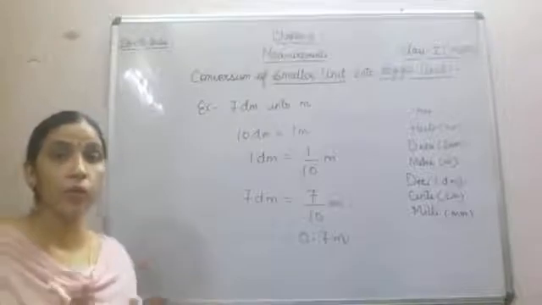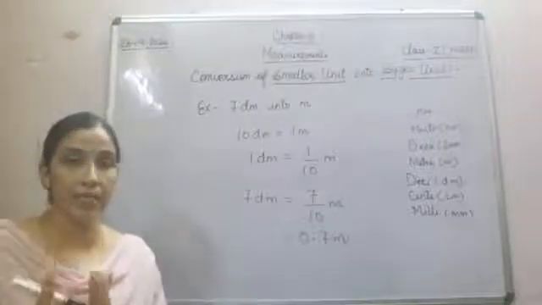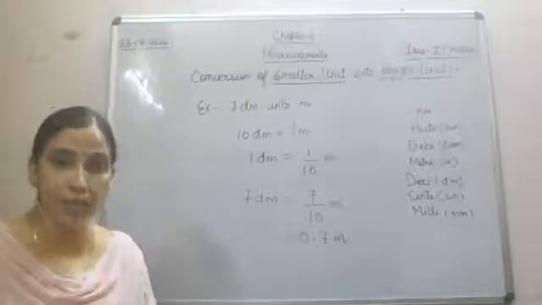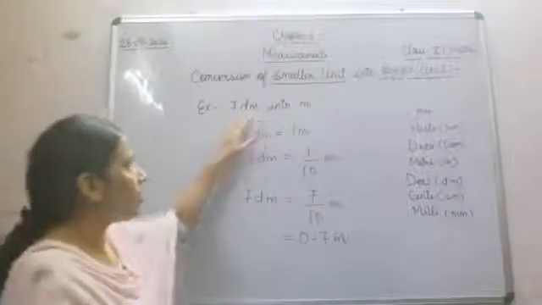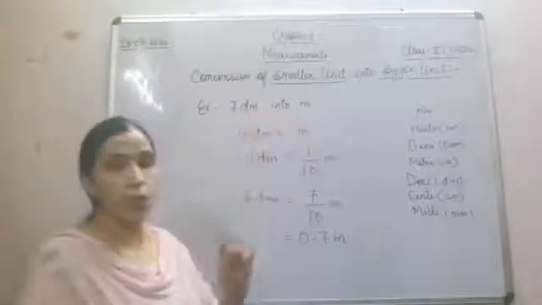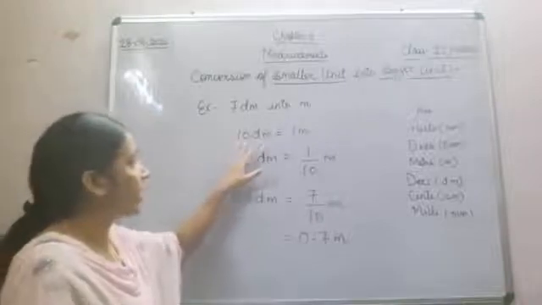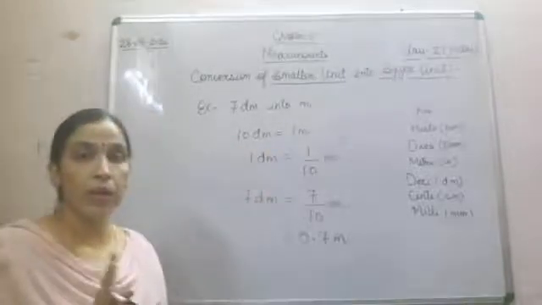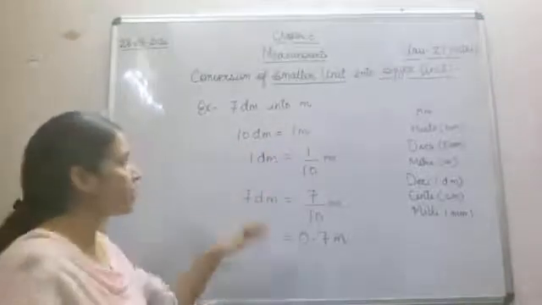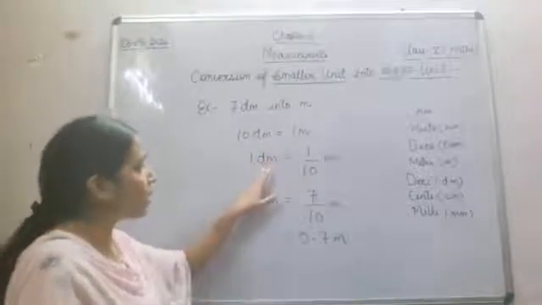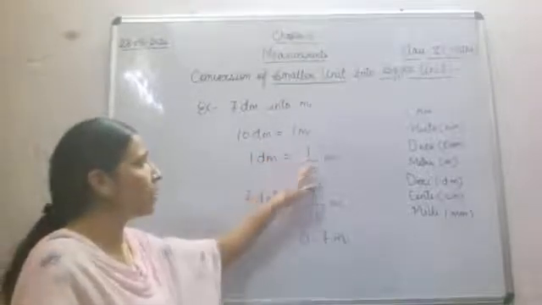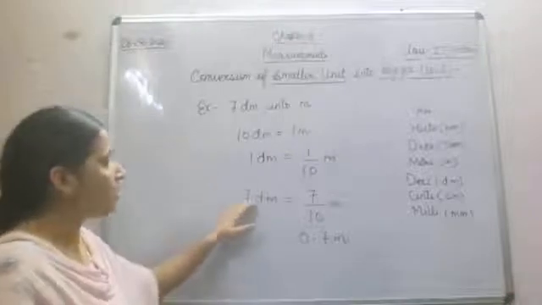Again we have to convert a smaller unit. Decimeter is smaller than meter. So the smaller unit is supposed to be converted into the bigger unit. 10 decimeter is equal to 1 meter. 1 decimeter is equal to 1 by 10 meter. Now it's 7 decimeter.